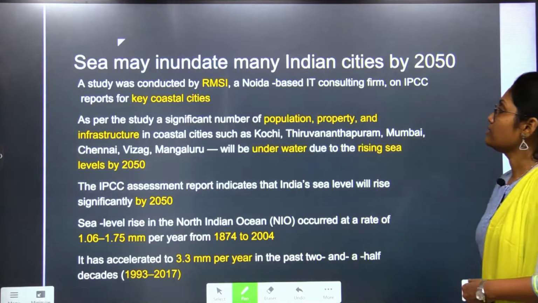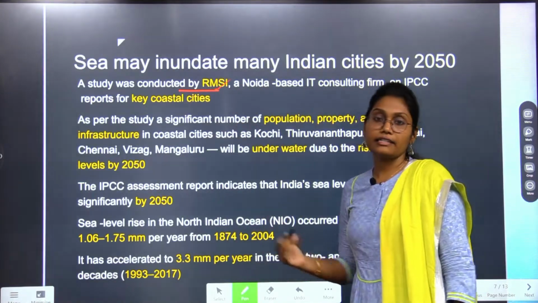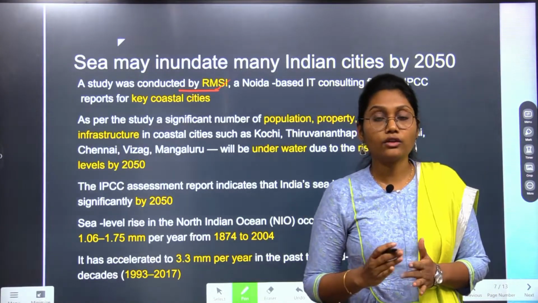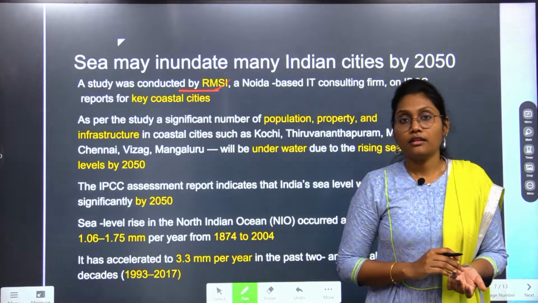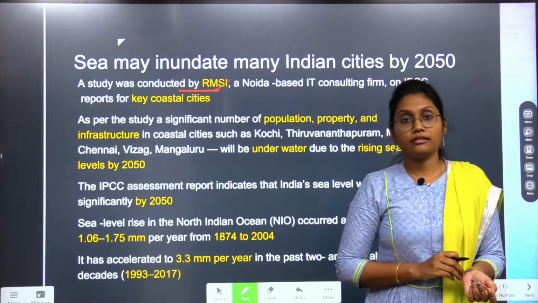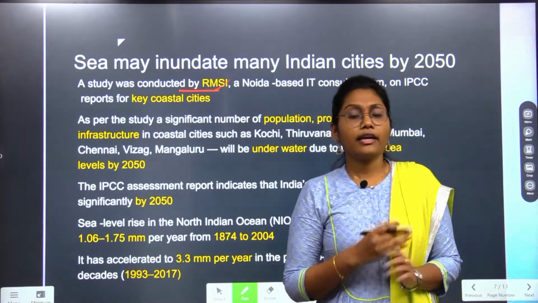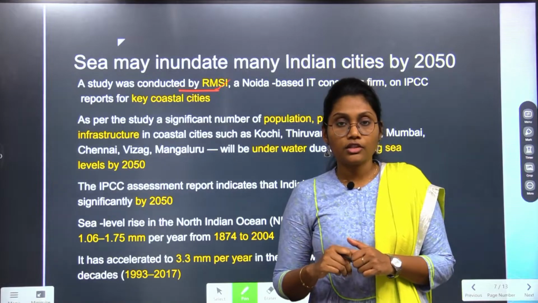That is a recent study conducted by an IT entity, RMSI, on the IPCC report. Recently, the 3rd working group released the IPCC's 6th assessment report, the AR6.